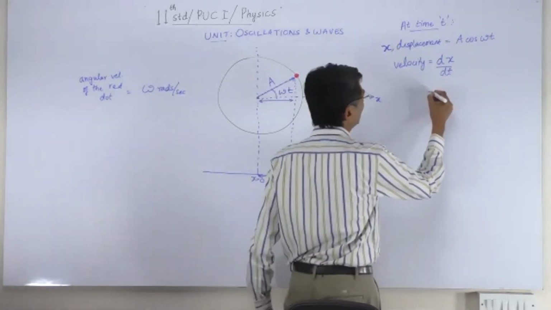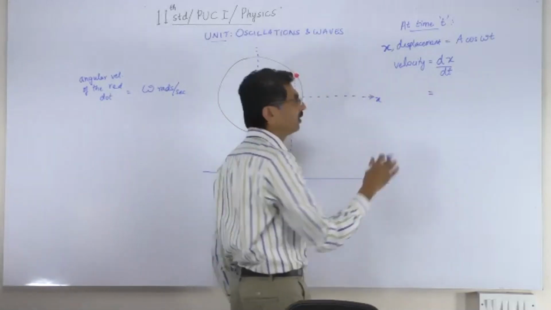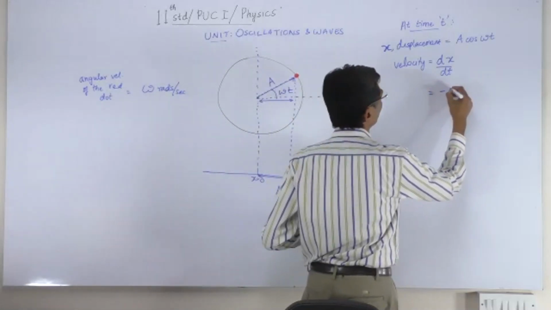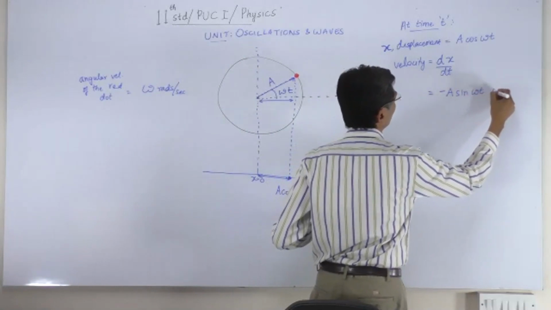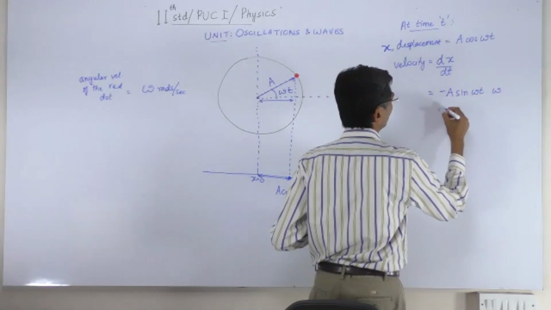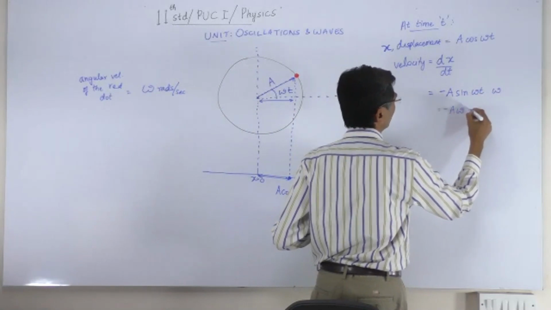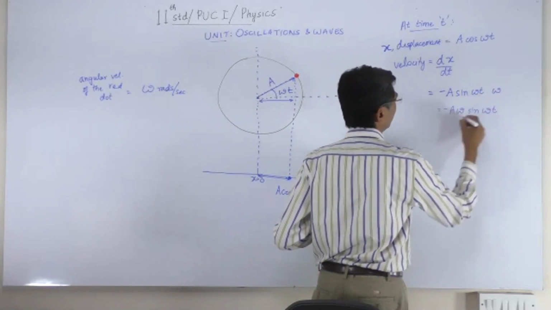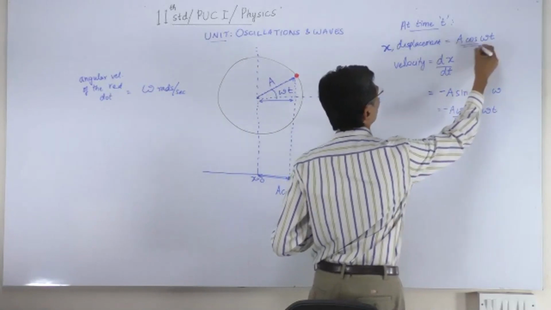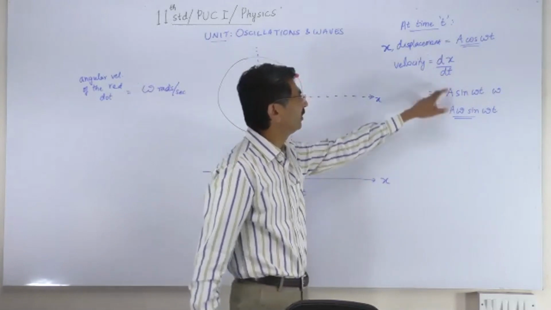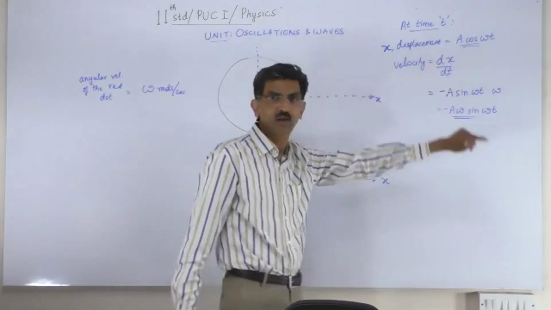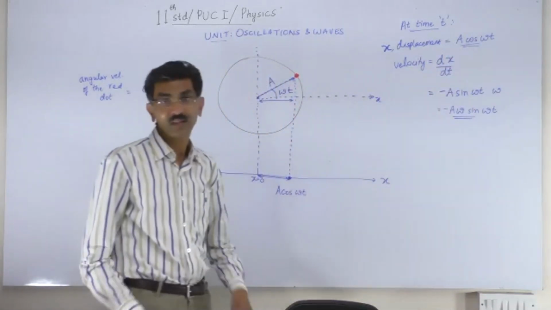So the instantaneous velocity at time t will be given by this, which is just a matter of differentiating A cos omega t with respect to time.